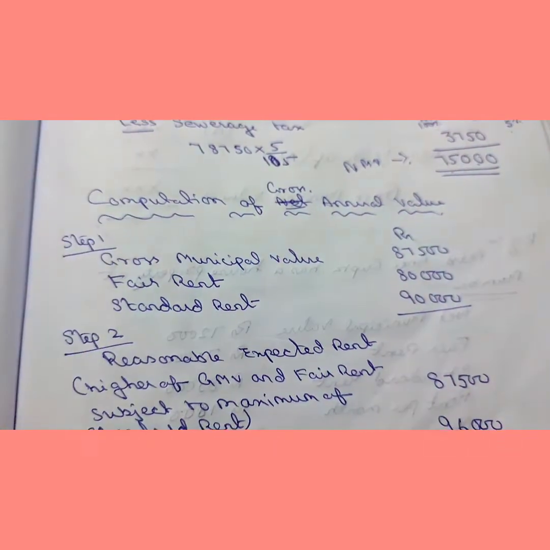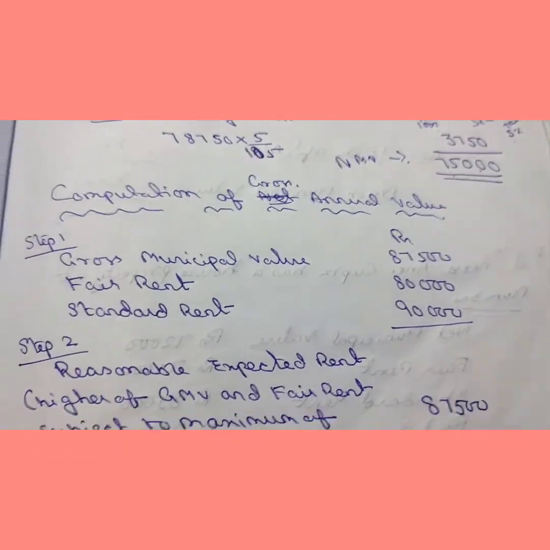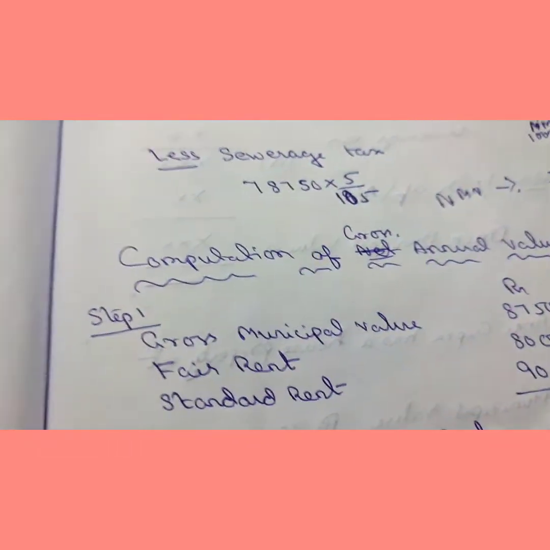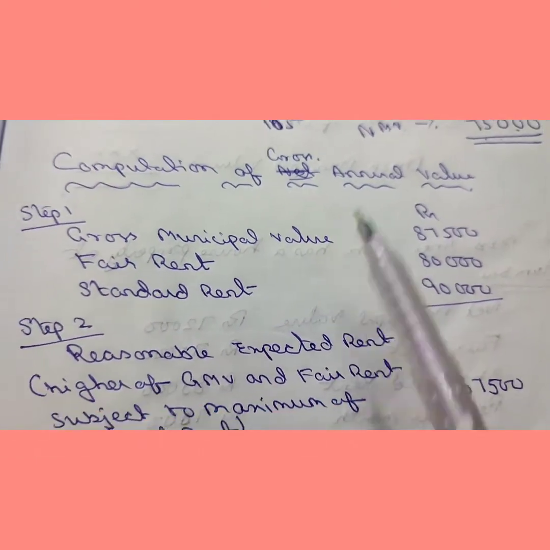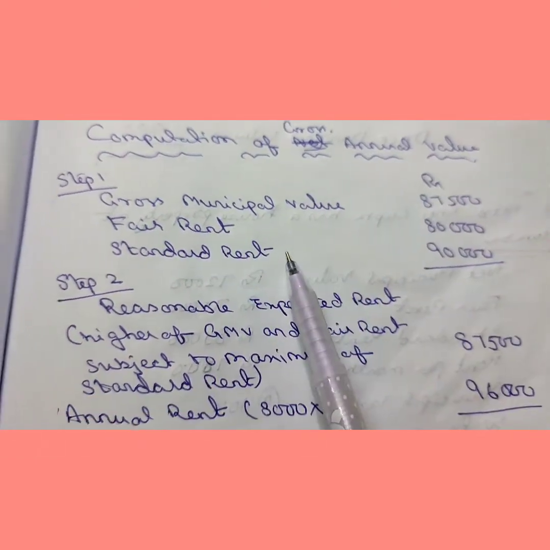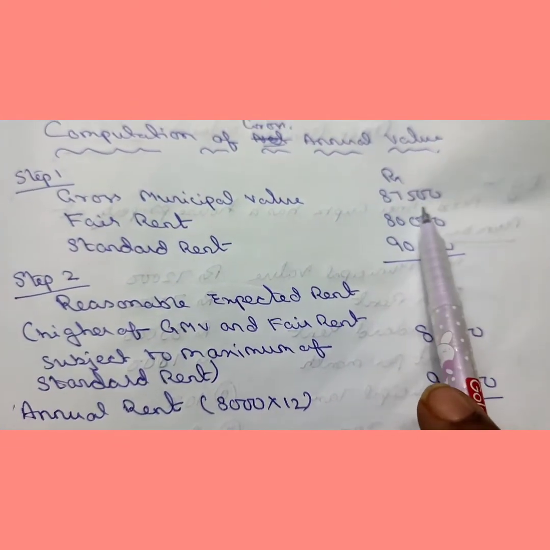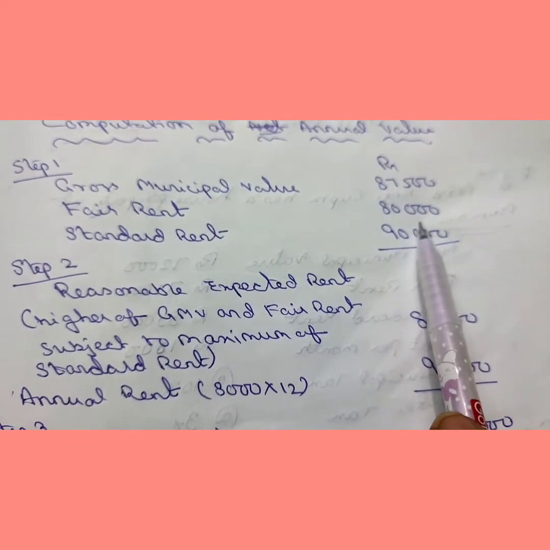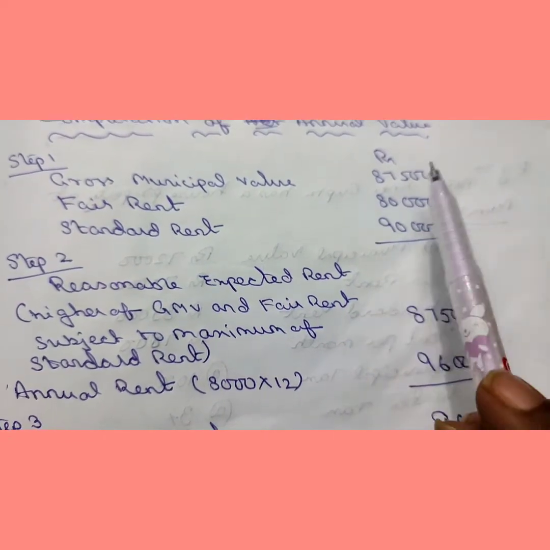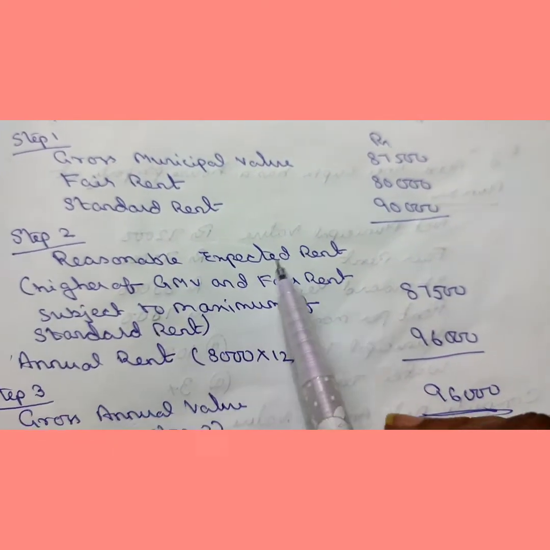Second step, now we came to the question, that is, first we have to calculate the gross annual value and then we have to calculate net annual value. So for computation of gross annual value, you know the formula. For step 1, gross municipal value given in the question 87,500, fair rent 80,000, this is also given, standard rent 90,000, this is also given. Step 2, reasonable expected rent.